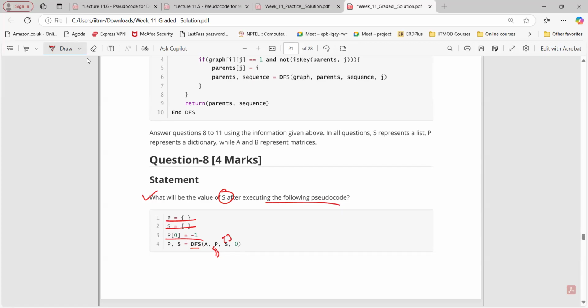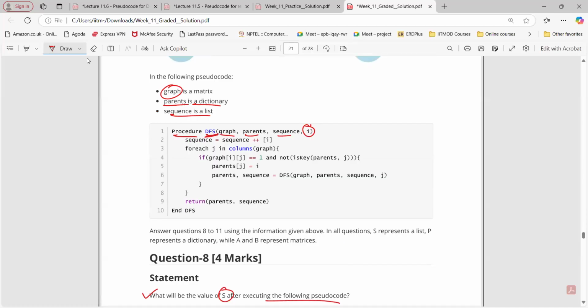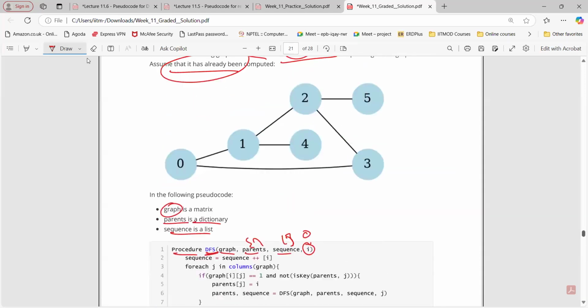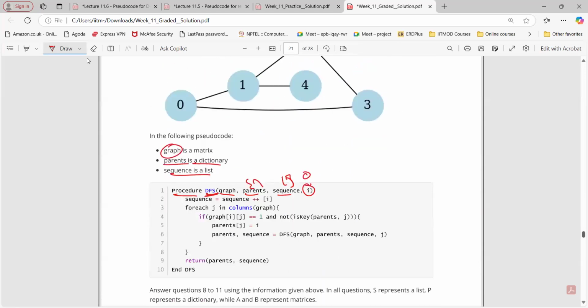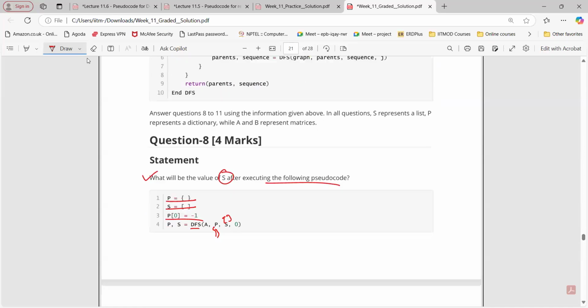So what will be the output S? This is 0, this is empty, this is a list, and graph is the entire matrix, the adjacency matrix of this. So sequence equals sequence plus plus I. Initially sequence is an empty list plus plus I, so we are going to append 0 in that, 0 only, right?